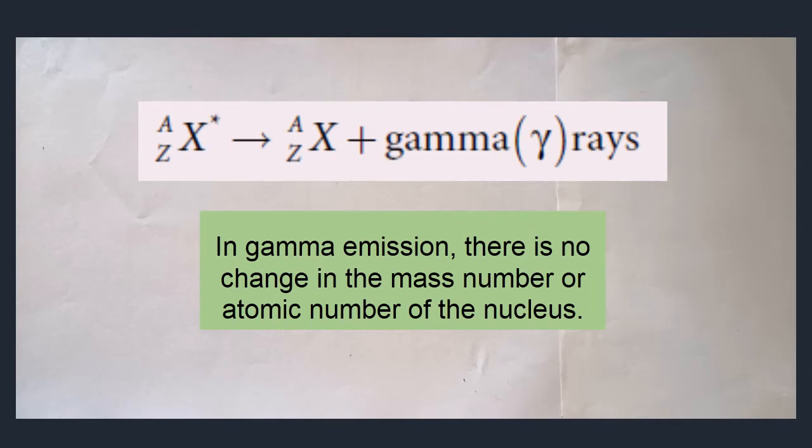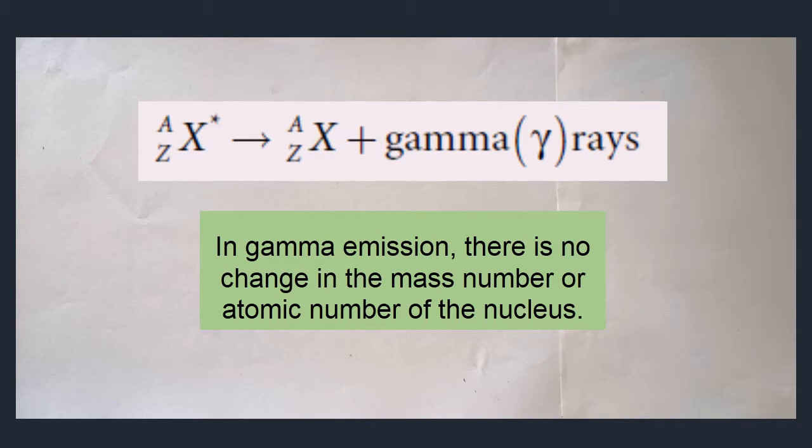Here you are going to learn about gamma emission. Already you have learnt about alpha decay and beta decay in the class. Now I am going to explain about gamma emission. What are the various processes that take place in gamma emission?